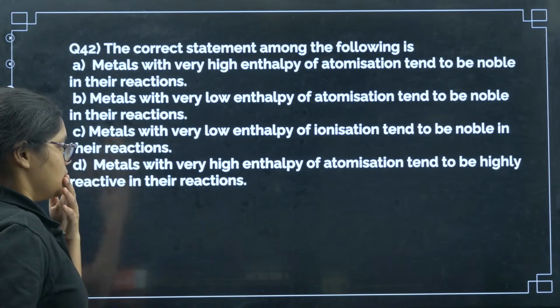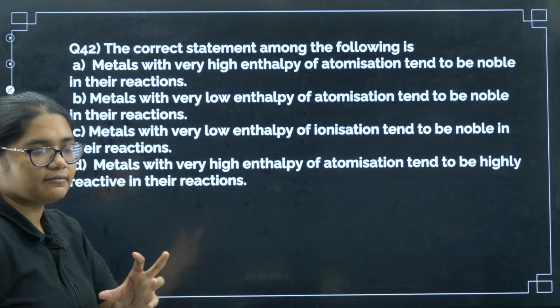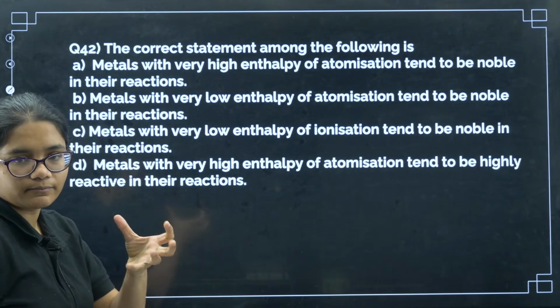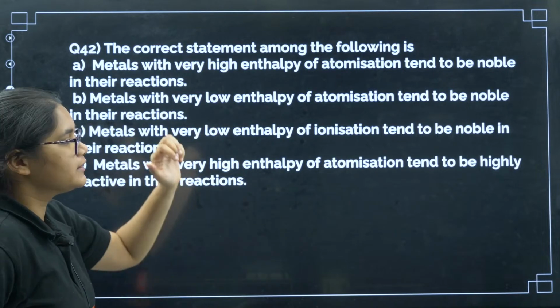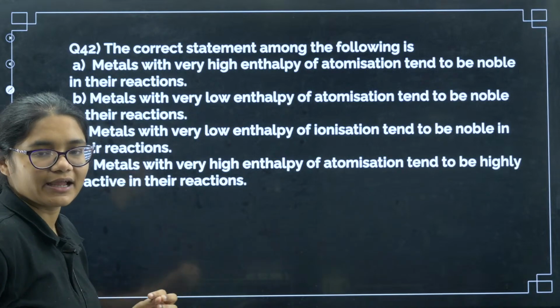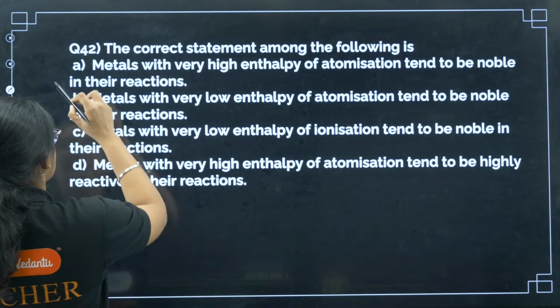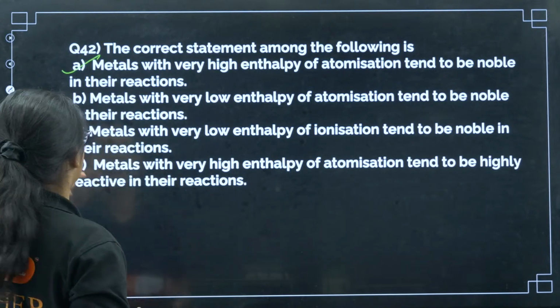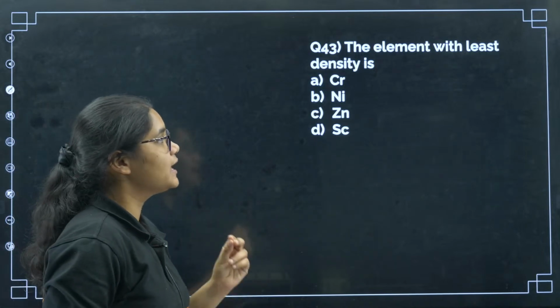Yes. Okay. So, if you have very high enthalpy of atomization, means you need very high energy to break that bond. Okay. So, those type of metals cannot react easily. They tend to remain noble in their reactions. They are very inert in the reactions. So, here the correct answer will be 42A. Yes, Varija, absolutely correct. Very good. Next, question number 43. The element with least density.